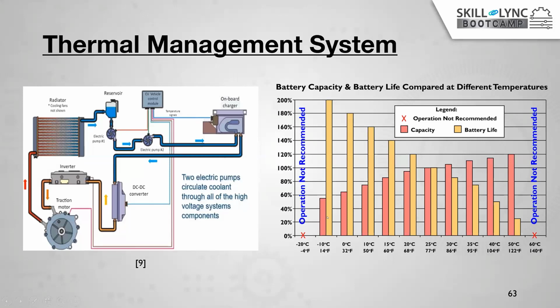At minus 20 degrees, you can see here, we cannot go beyond minus 10 degrees. As per many lithium-ion battery data sheets, it will operate from minus 10 to a maximum of 50 degrees centigrade. If you go beyond 50 degrees, the cell is going to blast. And if you go below minus 10 centigrade, the chemical reaction between the anode and cathode is not going to be possible, so the battery is not capable of producing power.